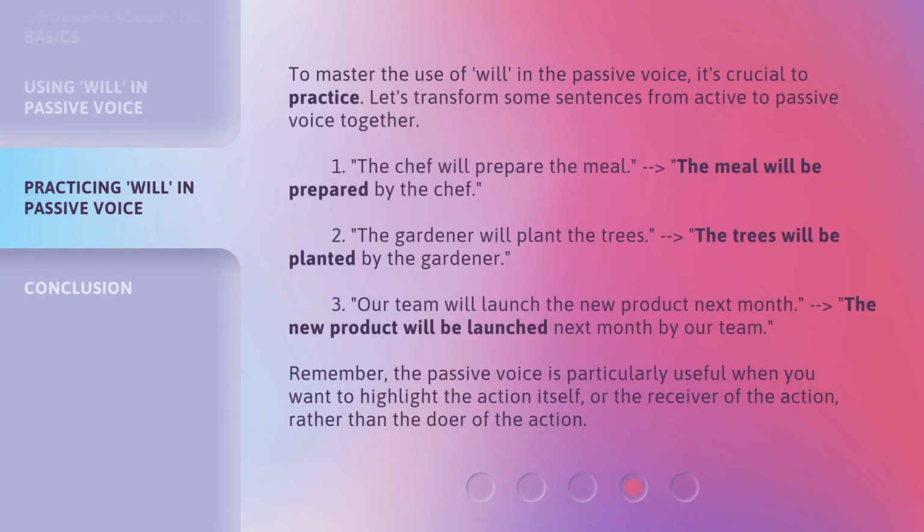To master the use of will in the passive voice, it's crucial to practice. Let's transform some sentences from active to passive voice together. 1. The chef will prepare the meal. The meal will be prepared by the chef. 2. The gardener will plant the trees. The trees will be planted by the gardener. 3. Our team will launch the new product next month. The new product will be launched next month by our team.